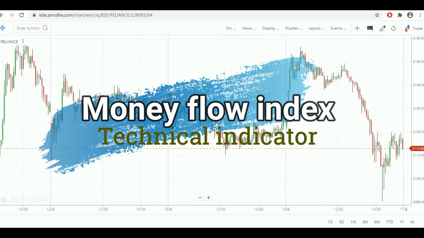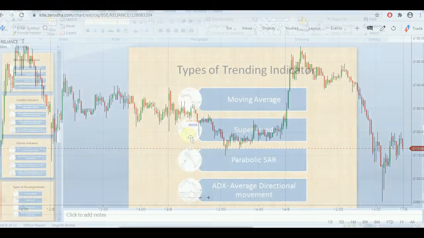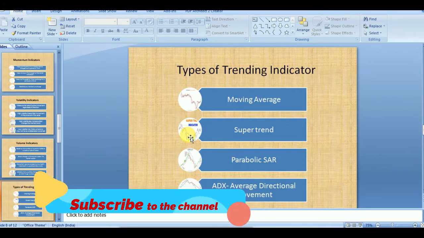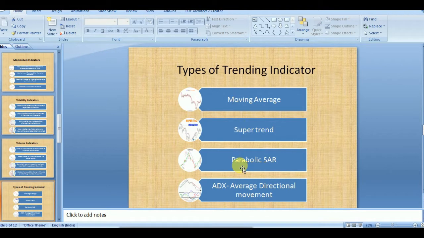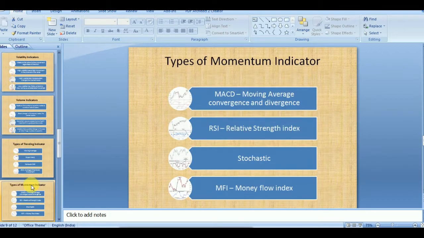Before going into the video, we have already discussed several indicators. Initially we discussed a few trending indicators: moving average, Super Trend, Parabolic SAR and ADX. Next we started discussing momentum indicators. MACD, RSI and Stochastic were already discussed, so today we are going to see MFI.